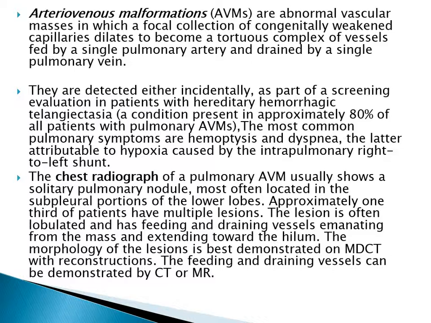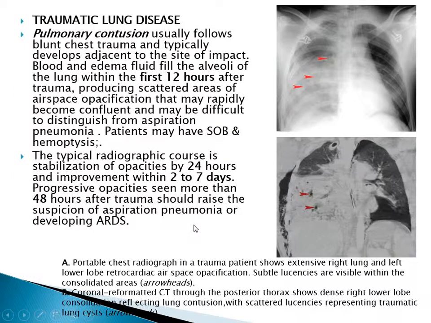Arteriovenous malformations are abnormal vascular masses in which a focal collection of congenital vascular capillaries dilate to become tortuous complex vessels. They are seen as a solitary pulmonary nodule, most often located in the subpleural portion of the lower lobes. 1/3 of patients have multiple lesions.